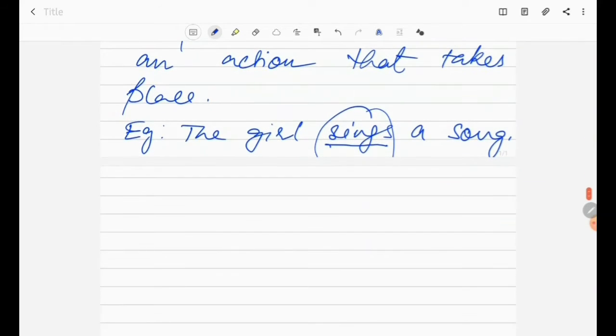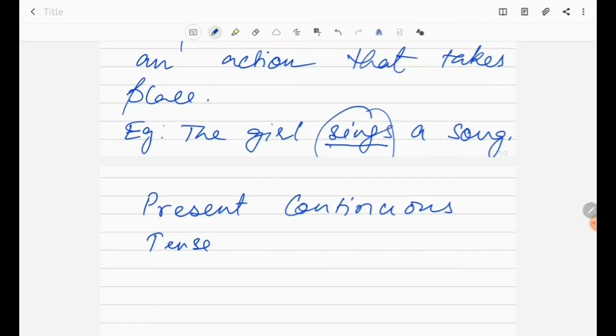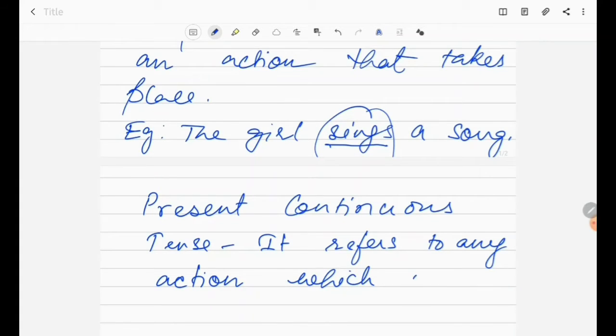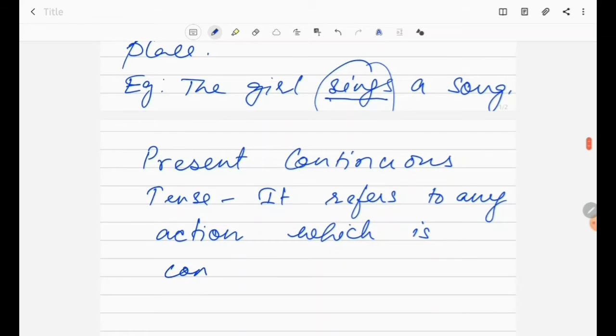So what is a present continuous tense? Let us learn that first. It refers to any action which is continuing in the present.